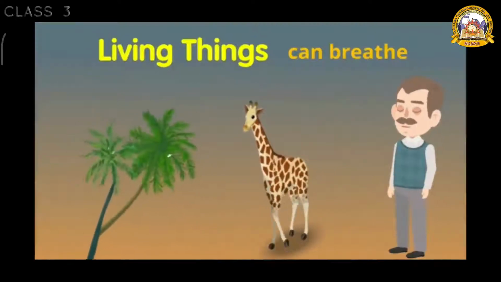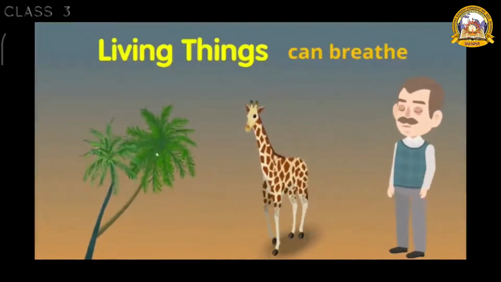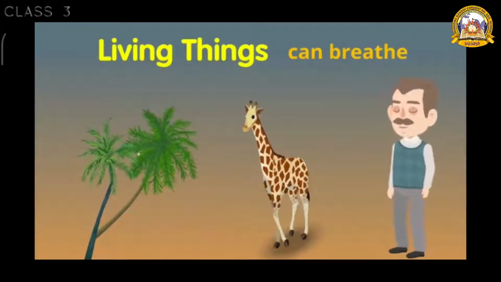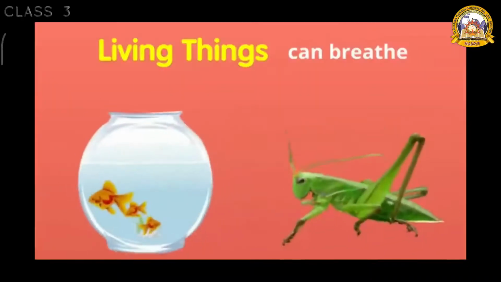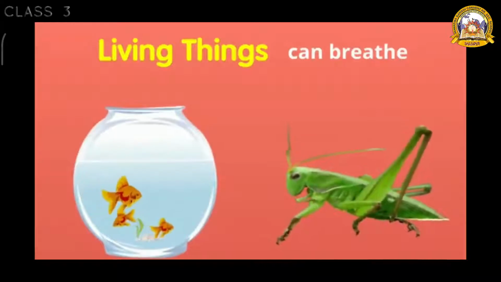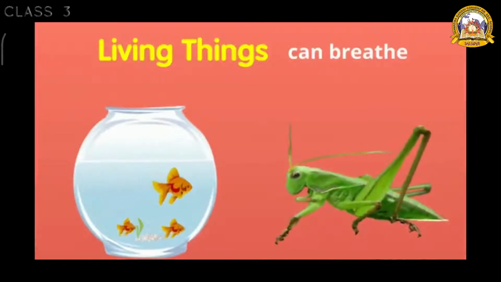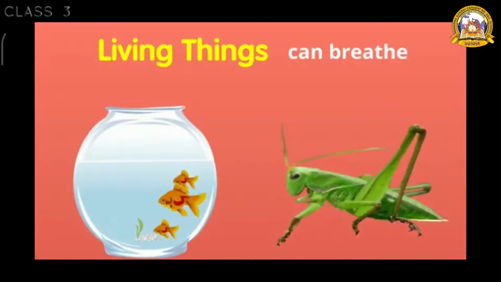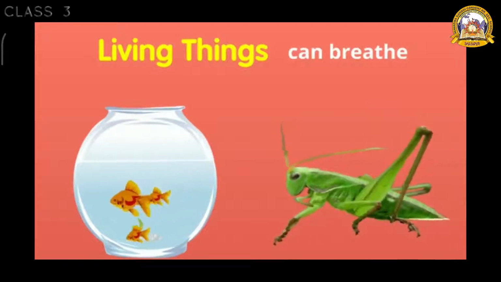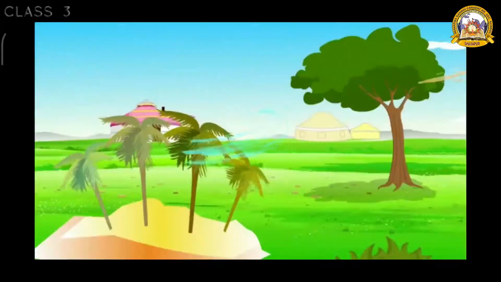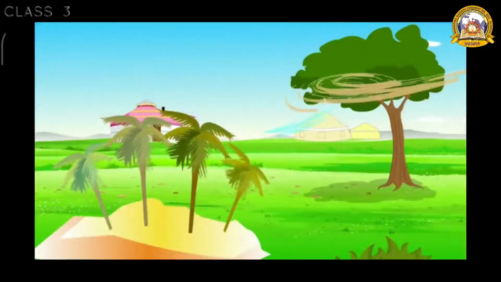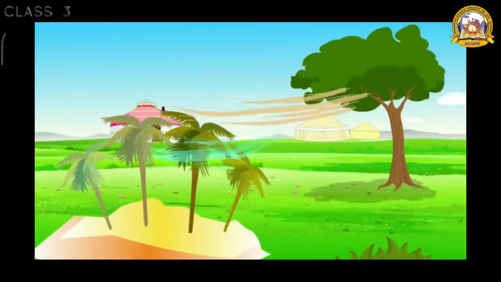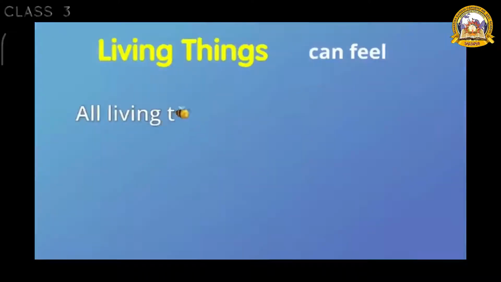Living things can breathe. Man and animals breathe through their lungs and plants through their leaves. Fishes have gills and insects have air holes to breathe. Plants take in carbon dioxide from the atmosphere.